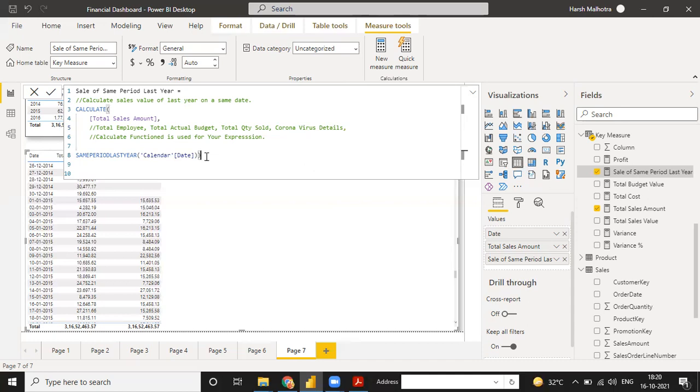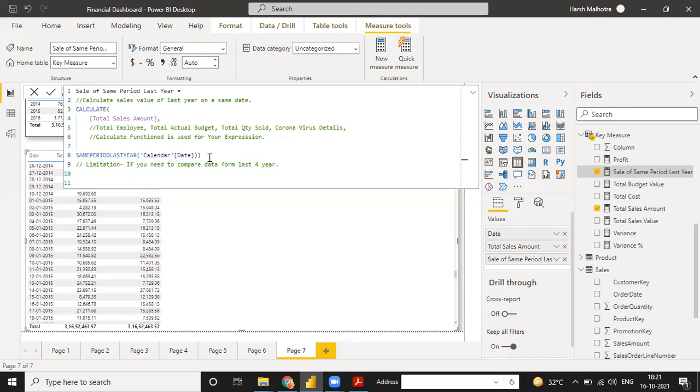What is the limitation? Can anyone tell me what is the limitation? Anyone? Jasmeet, Pawan, anyone? Because right now I'm just going to calculate with you the same period of last year. But tell me, what is the limitation? I can write it here. The limitation is, suppose you need to compare data from the last 4 years, then how to do it?